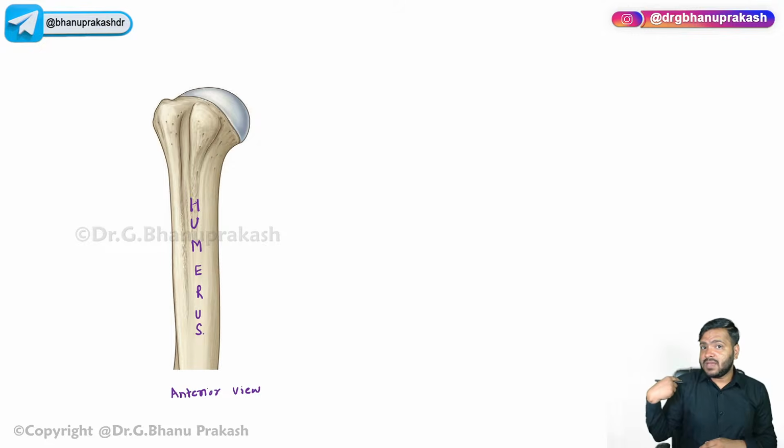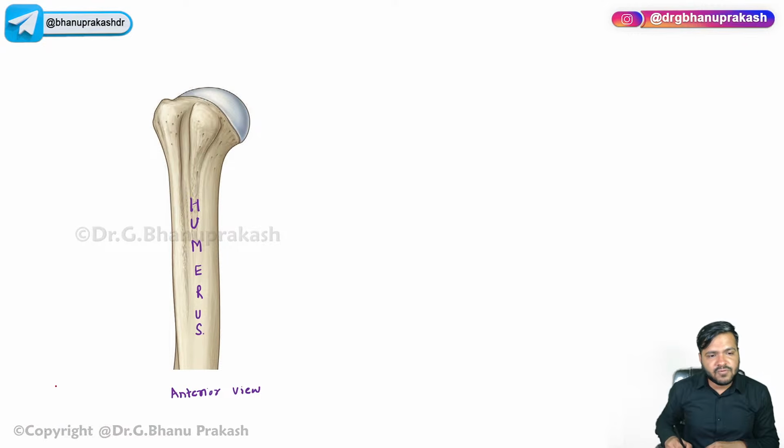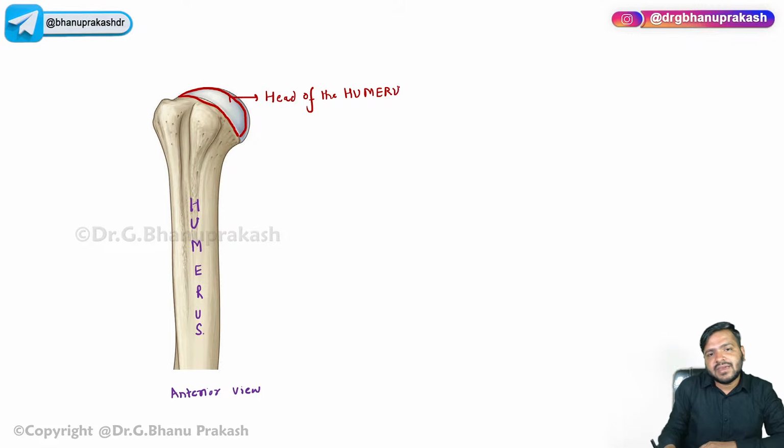Now, the joint which is forming above, this hemispherical structure, if you just focus over here, guys, this hemispherical structure is called the head of the humerus. Now you already know when I say head of the humerus, it is hemispherical in structure. Hemispherical means it is half of a sphere.